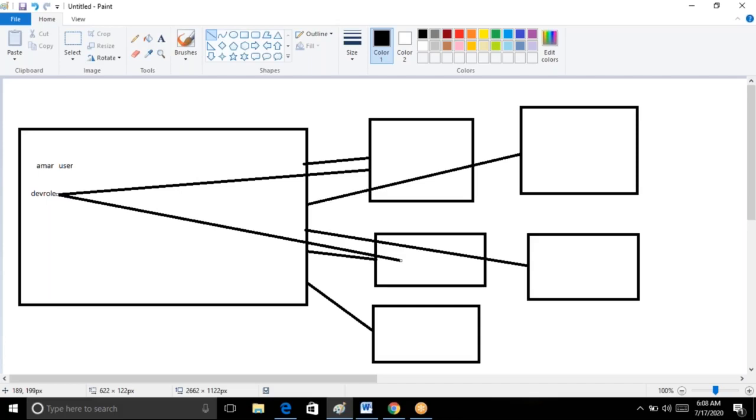If I join today as a DevOps admin, in your organization they already have an AWS account. So immediately, for me, they will create one IAM user with administrator access. From now onwards, I can log into that same account with administrator powers. I can do anything. That is how user management works in AWS, guys. So this is about IAM, guys.